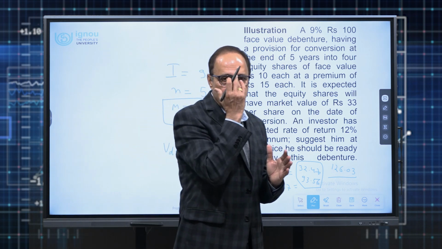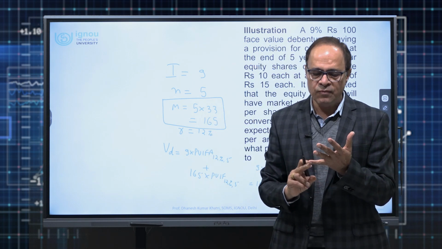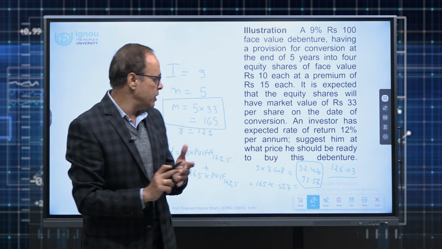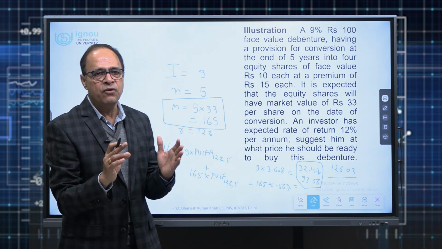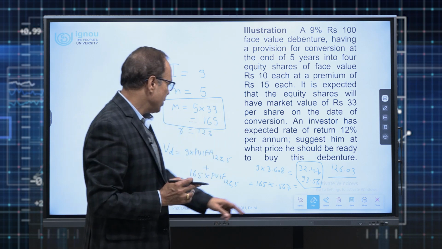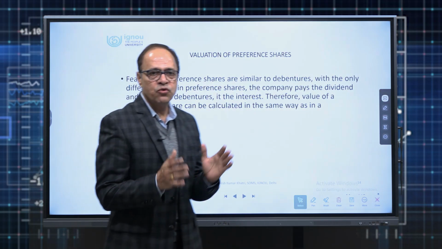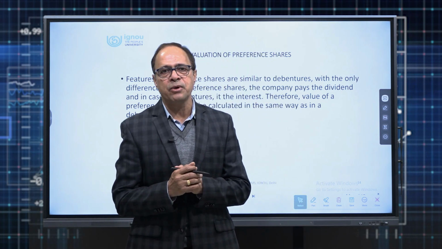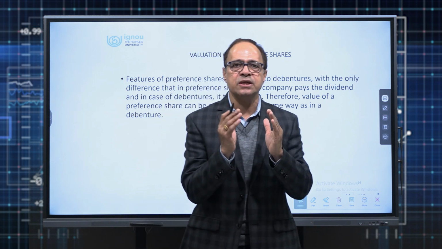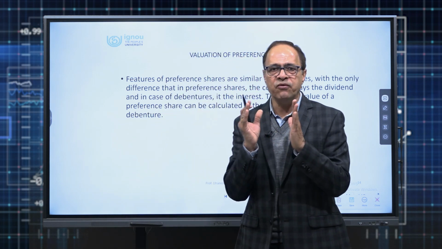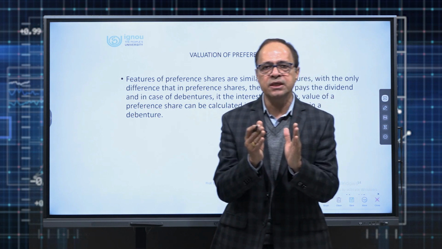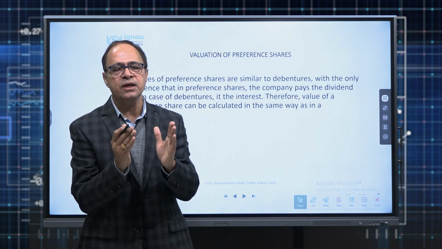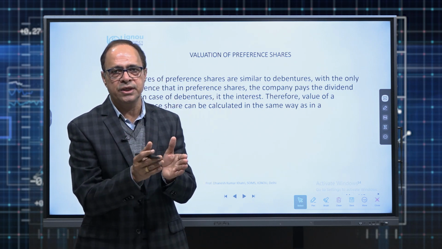So far in debentures we have learnt about valuation of redeemable debentures, valuation of deep discount bonds or zero coupon bonds or zero coupon debentures, and valuation of convertible debenture, as well as valuation of non-redeemable or perpetual debentures. Let us proceed further. So far we have seen the valuation of debenture. Now we have the last part of this particular video, which is valuation of preference shares. From the angle of an investor, there is not much difference between the preference share and the debenture. In case of debenture, he is going to get the interest, and in case of preference share, he is going to get the dividend every year till the conversion date or the maturity date.